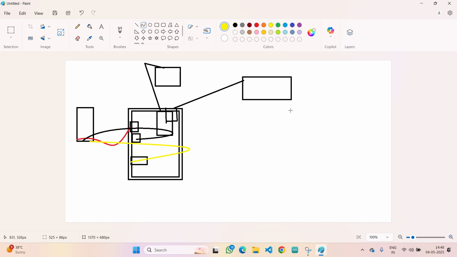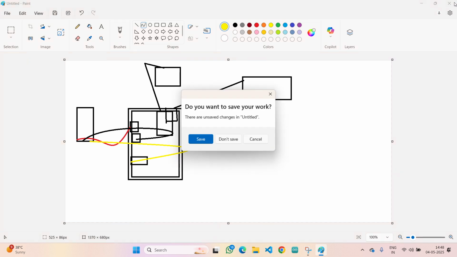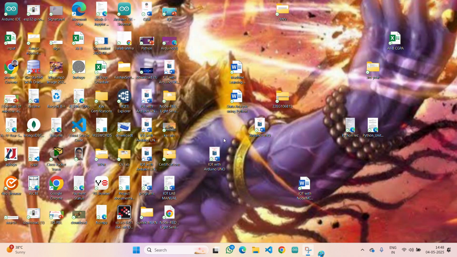This is the simple connection diagram I have shown you. So this is how you will give the connections. Anyhow, I will provide a clear structured note.